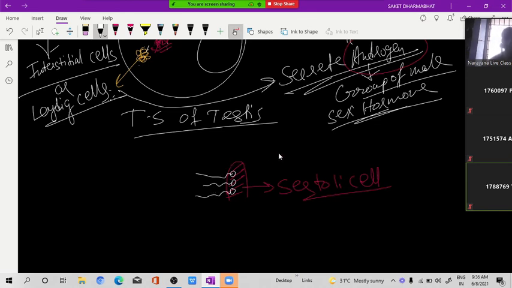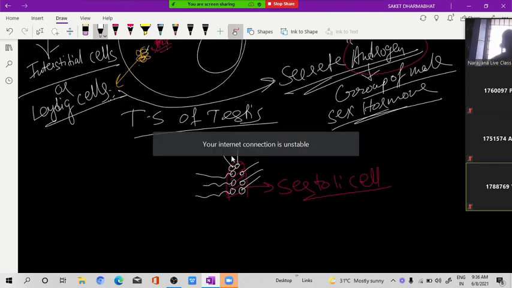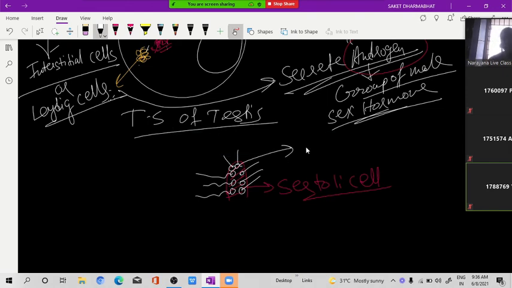But now the sperms are produced in crores, millions. Millions of sperm will come to the Sertoli cell to take nutrition as well as protection. The Sertoli cell can't bear this many sperms. Forty, fifty, even 1000 is okay, but they are coming in millions. Sertoli cells are less and the number of sperms is more. So that's why now the Sertoli cell will secrete one hormone.